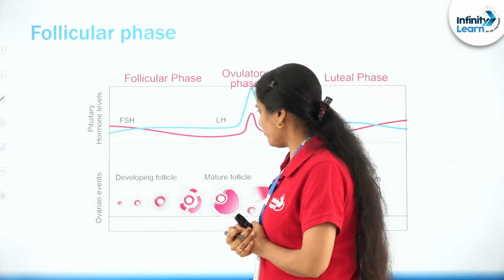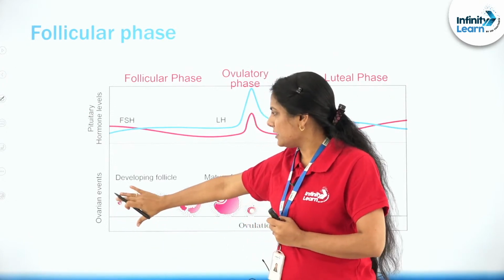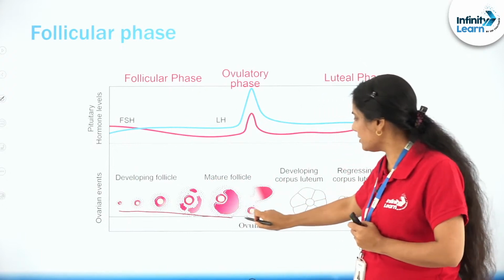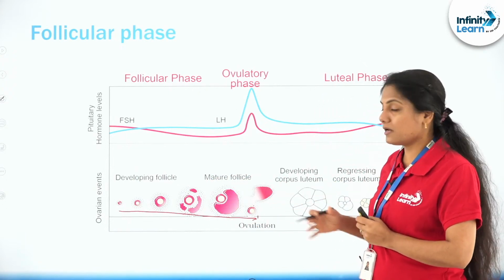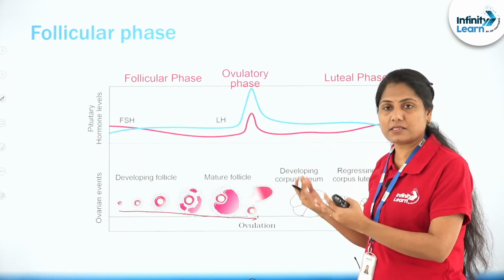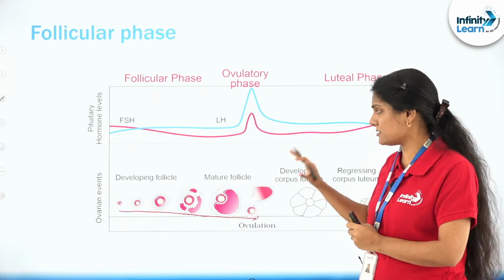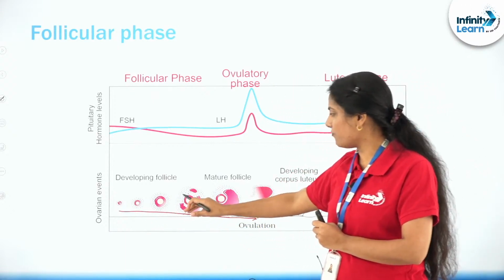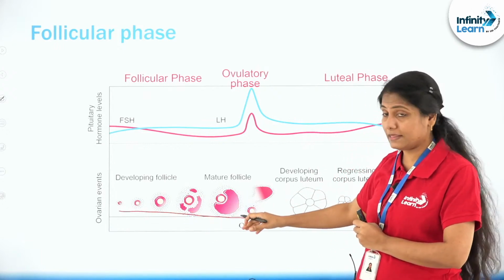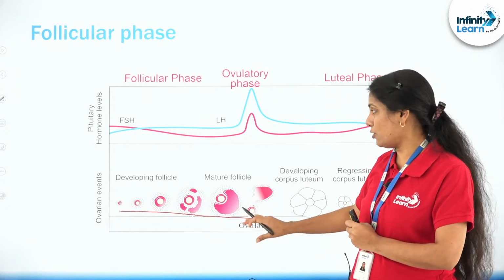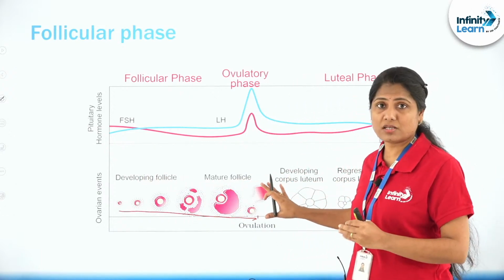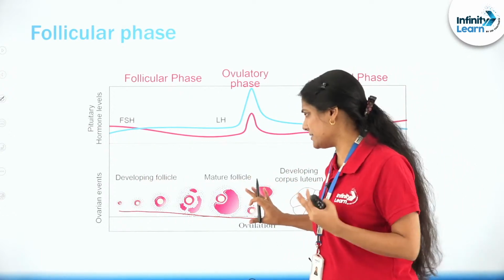Now the follicular phase. So as I said, in the ovary, what is happening? The follicles are undergoing growth. You can see the increase in the size. It's a straight NCERT diagram. Look at that primary follicle forming the secondary follicle, the tertiary follicle and the Graafian follicle. So there is a growth in the follicles, which is the follicular phase.